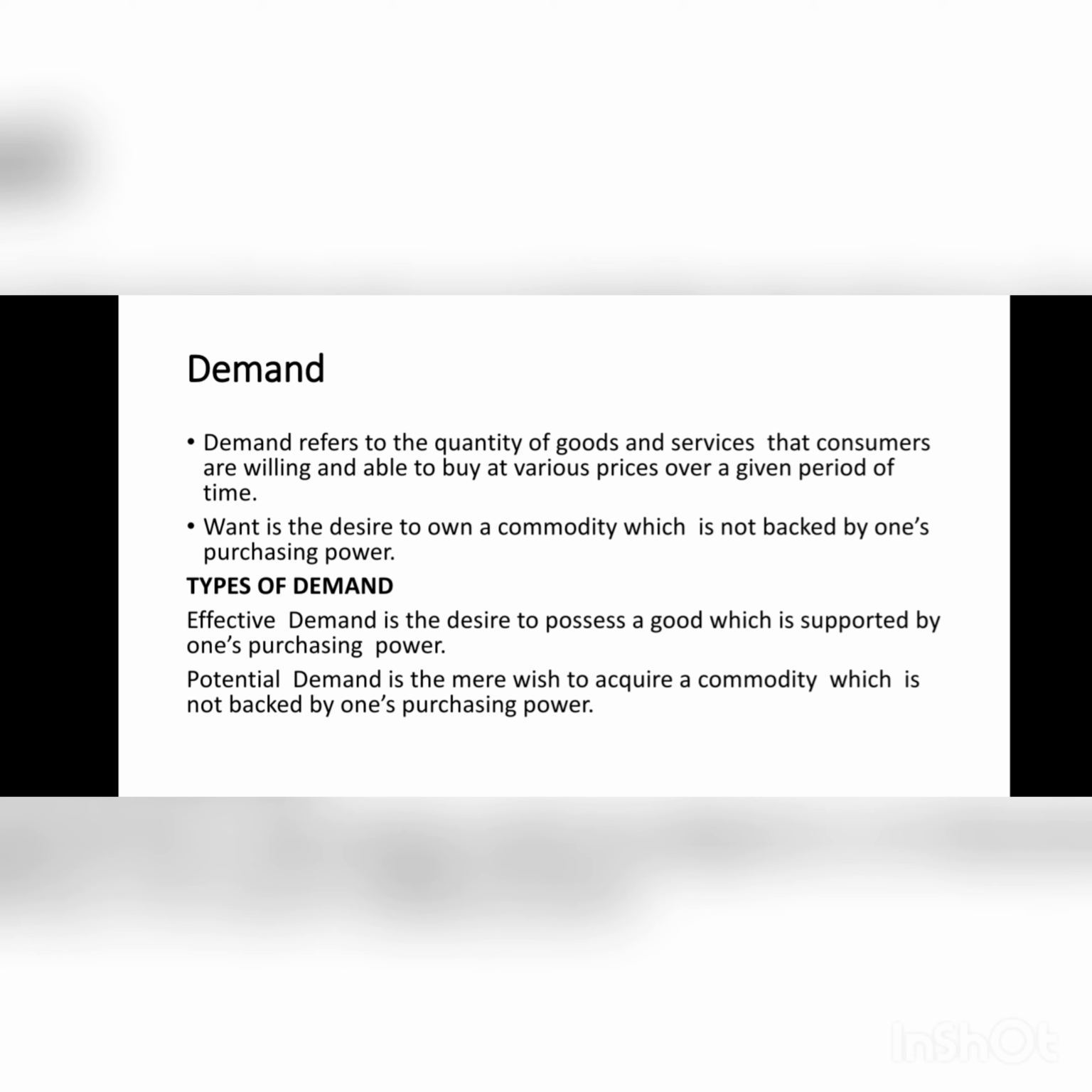Now you're going to look at the types of demand. First, effective demand. Effective demand is a desire to possess a good which is supported by one's purchasing power. Here the consumer is able to buy the commodity which he desires. Also, potential demand is the mere wish to acquire a commodity which is not backed by one's purchasing power.